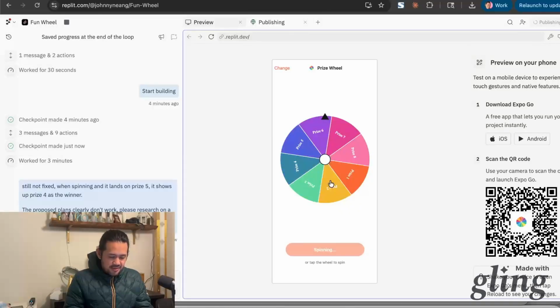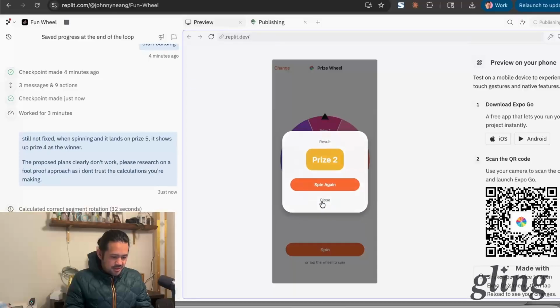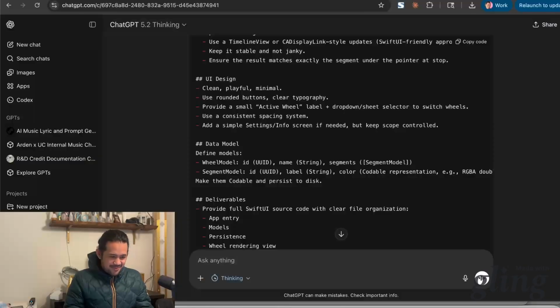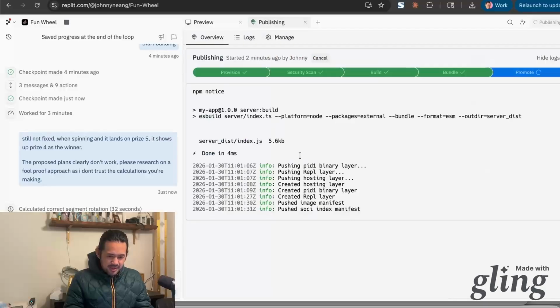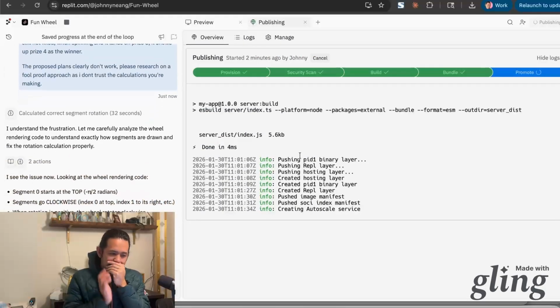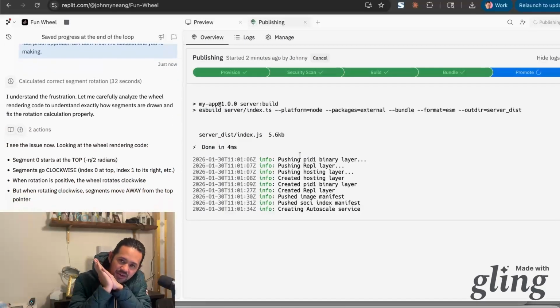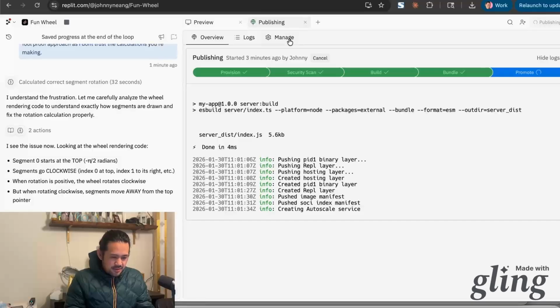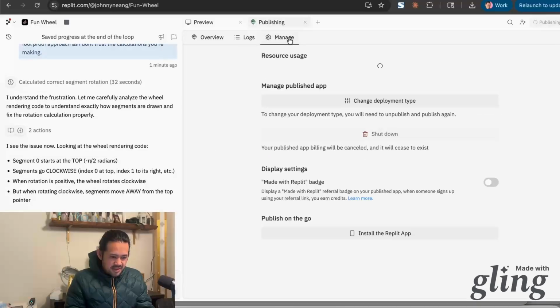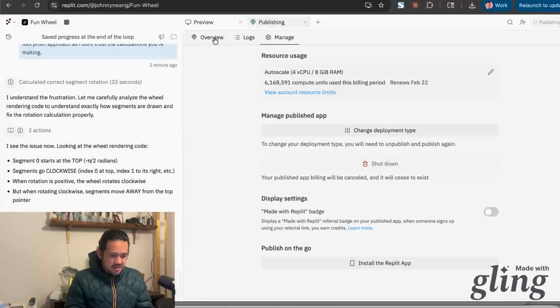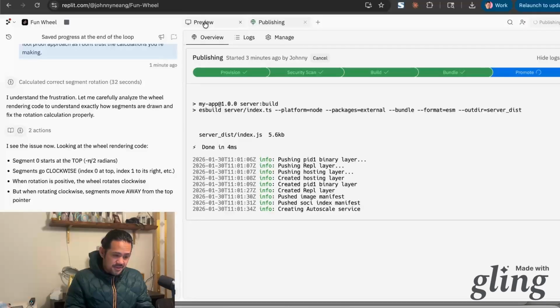So again, all right. Prize 2, it's so wrong. Okay, it's gonna keep trying, so that's okay. We're gonna go back to publishing. It's almost done. I'm curious where I'm gonna be able to find it, or is it just an Expo app? And so, oh my god. Okay, whatever. I'm not gonna really read it, sure, but okay. So let's see. Yeah, publishing overview. I am pretty excited.